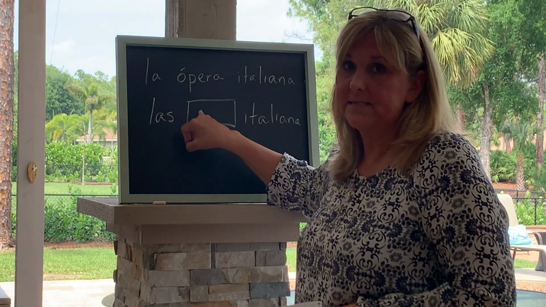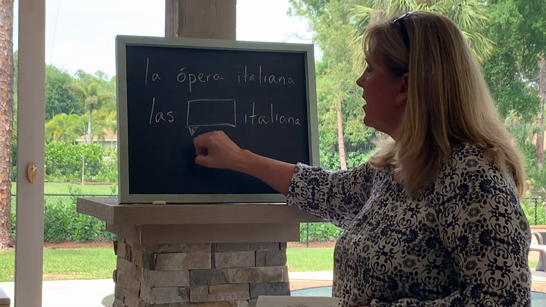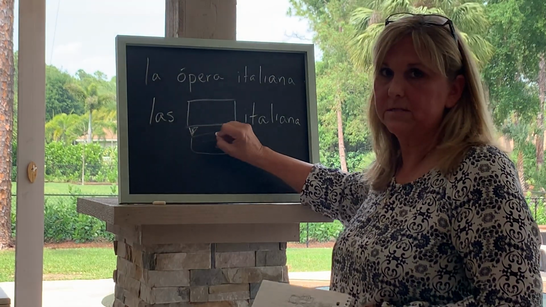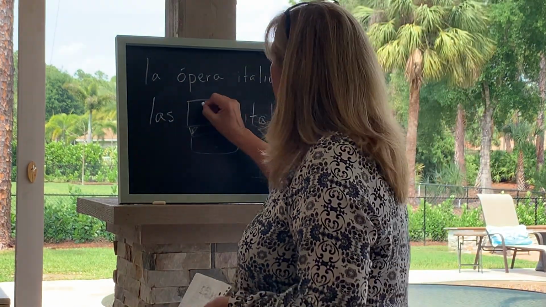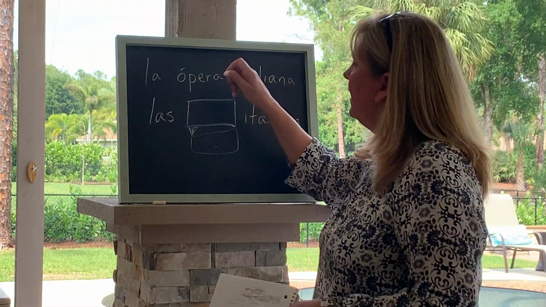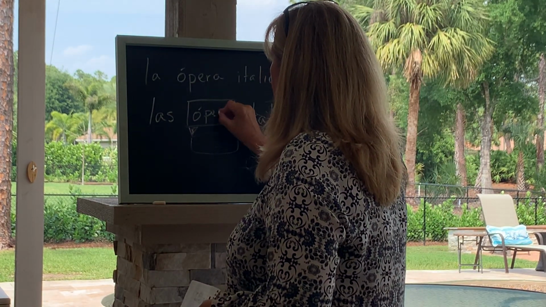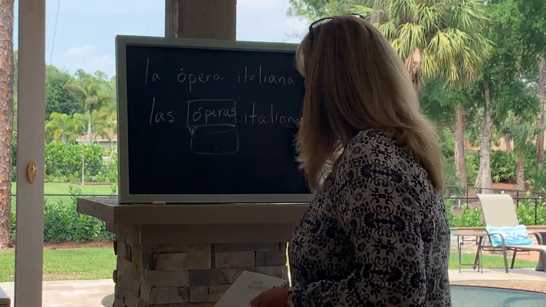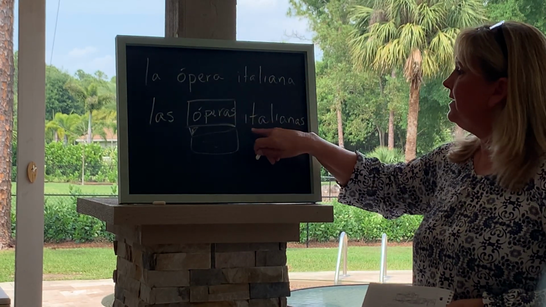In this lesson, lesson M, you are going to have to use the accent marks. At the bottom of the box, you see a little arrow, and you click on that. It's a drop-down box, and I think at this point you all have used it already, and it has the vowels with the accent marks. For instance, for the O, you're going to need to put an O with an accent, otherwise it's going to mark it wrong. So you type in the O with the accent from the drop-down box, then P, E, R, A, and then S. So it should be las óperas italianas.